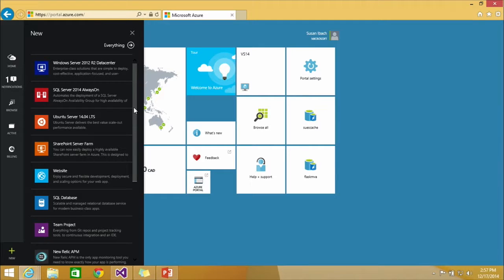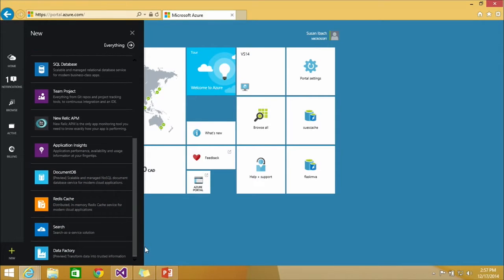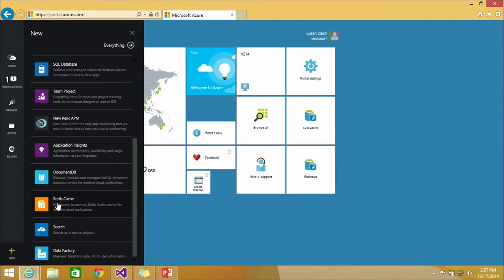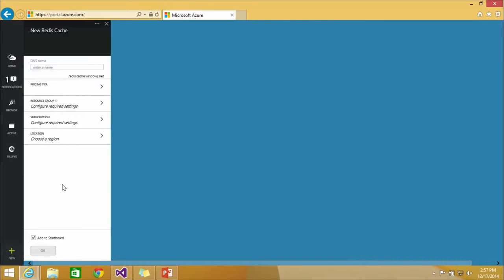We were saying there's lots of options. You want an Ubuntu server? You got it. You want a team project? You've got it. You want a New Relic APM? Gotta say, never even heard of that one. You can have that too. But if you scroll further down, you will see one of the options is indeed the ability to create a Redis cache. So I'm going to choose Redis cache, and I'm going to get a bunch of prompts asking me what I want to call it.